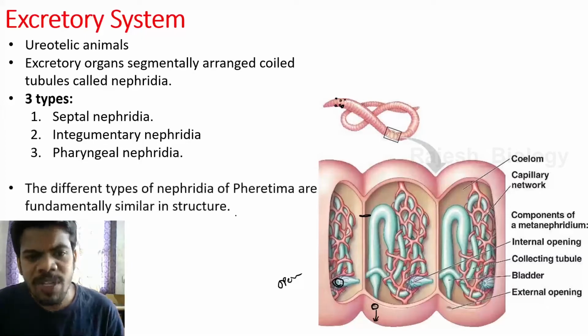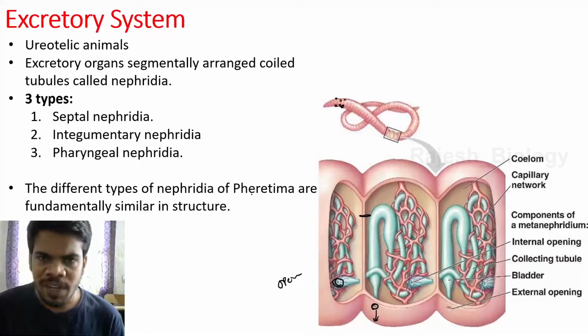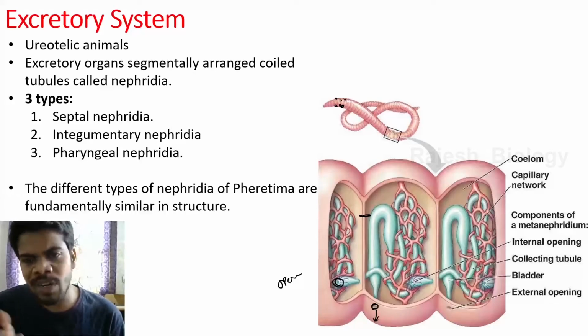The different types of nephridia of earthworm are fundamentally similar in structure. Whether we divide nephridia based on their location, their nephrostome, or their nephridiopore opening, the fundamental structure of nephridia is similar.